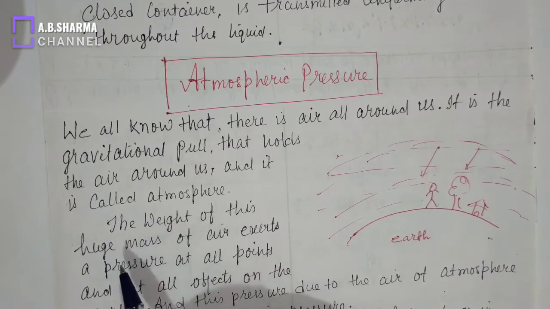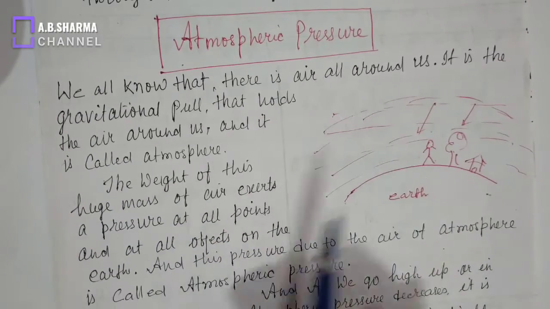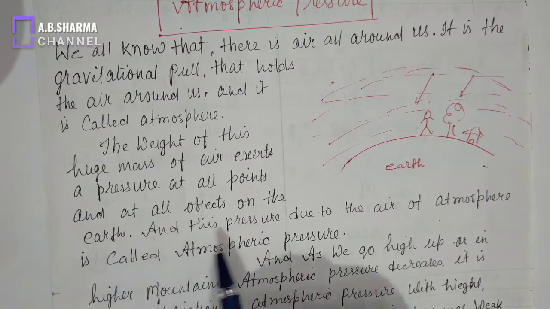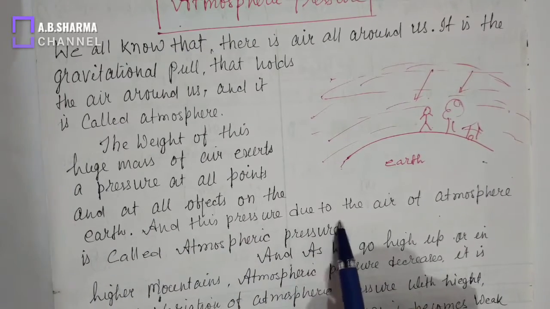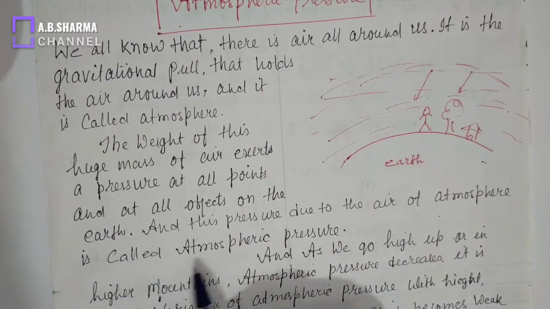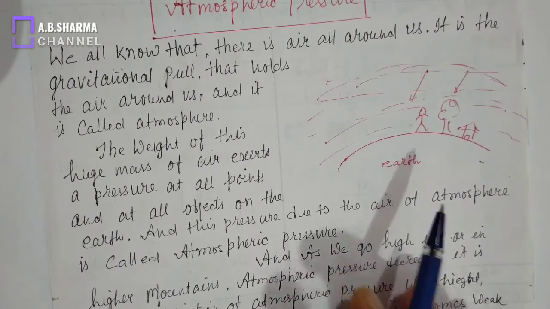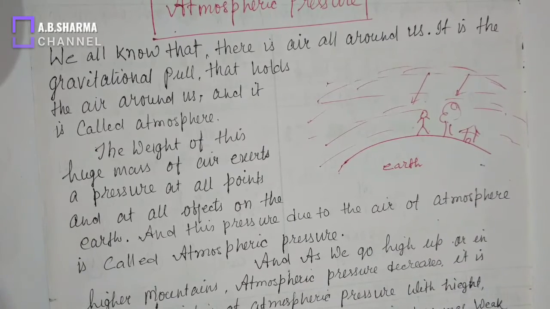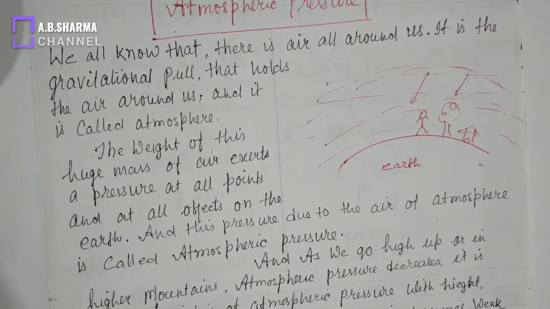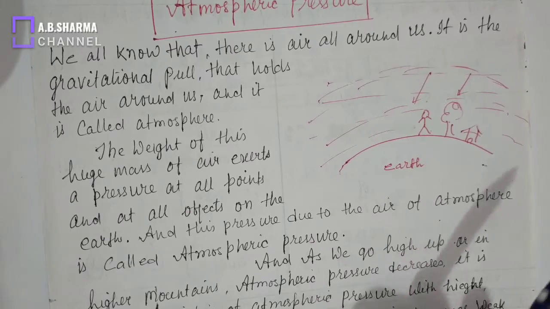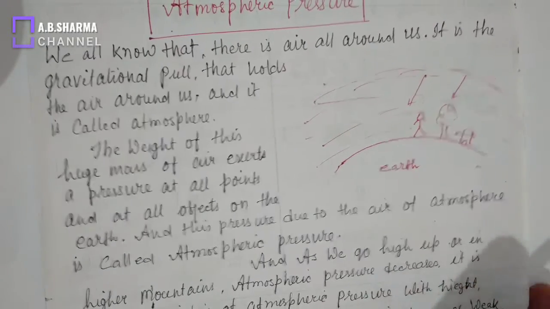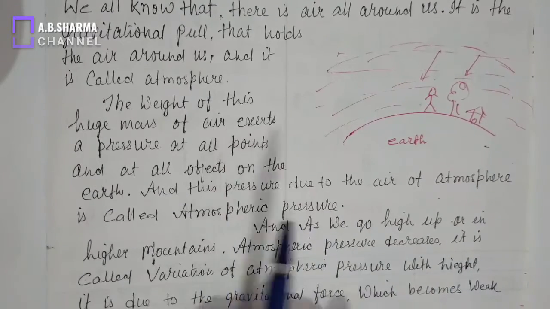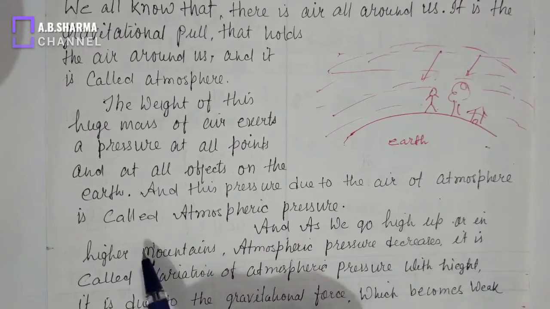So the weight of this huge mass of air exerts a pressure on all points and all objects on the earth, and this pressure due to the air of the atmosphere is called atmospheric pressure. It means the air above us exerts a pressure on us, on each object and every point of the earth, and this pressure due to the weight of the air is called atmospheric pressure. And as we go high up in the sky, air pressure decreases.